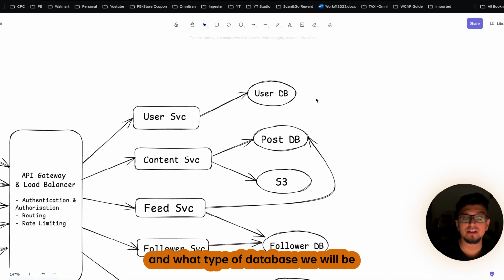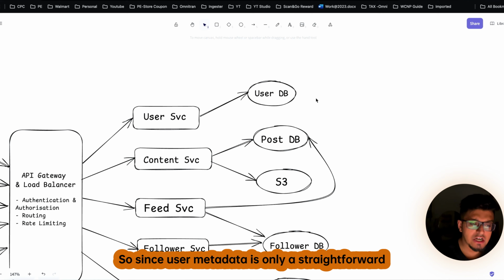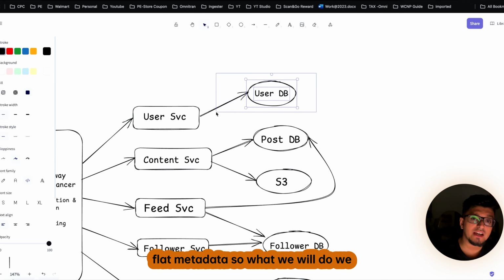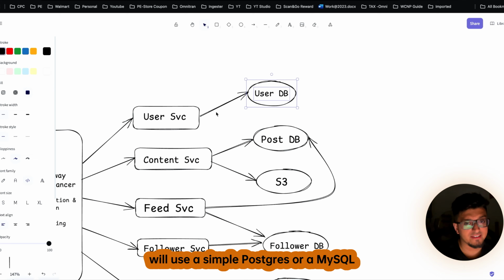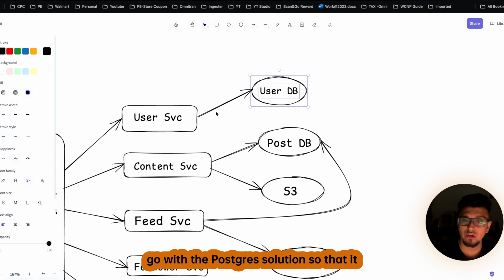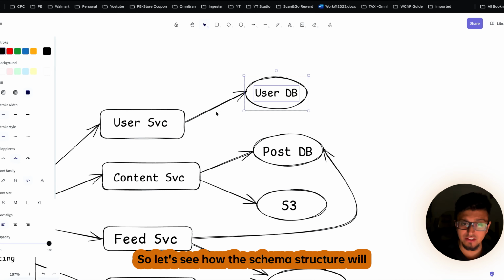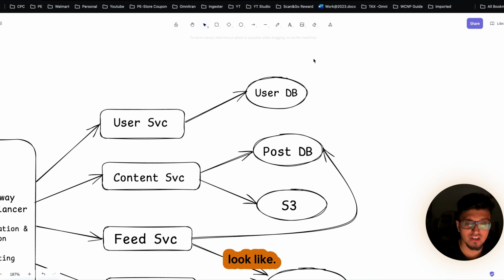Let's see what the schema structure will be and what type of database we will be using over here. Since user metadata is only straightforward flat metadata, we will use a simple Postgres or MySQL solution. Here I will go with the Postgres solution so that it will be easy for us to scale in the future. So let's see how the schema structure will look.